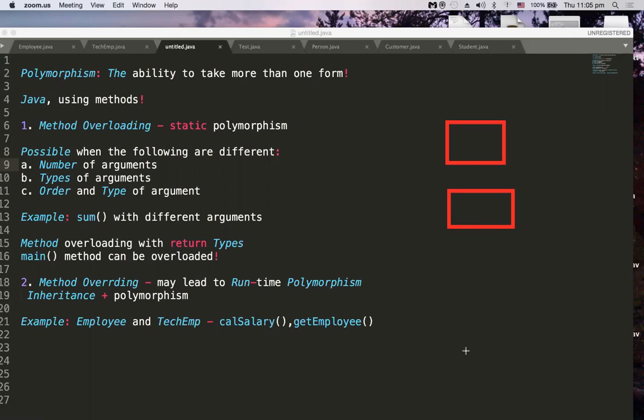We know inheritance, right? In inheritance, all the non-private members are inherited by the child class. Now what a child class can do is redefine the behavior of a method which is acquired from its parent. It can redefine all the methods if it is interested in, otherwise any method. If that happens, then it is called overriding.